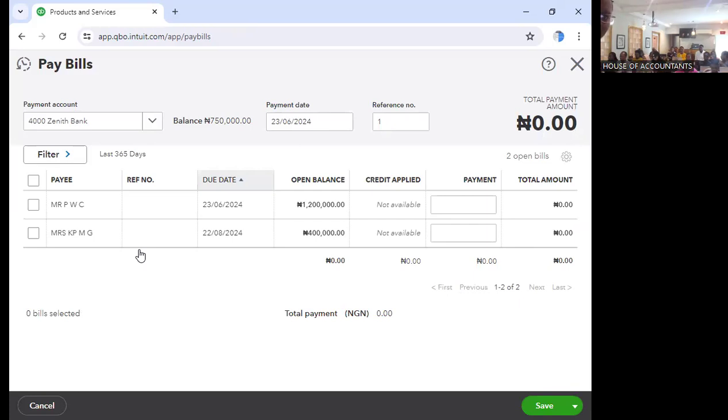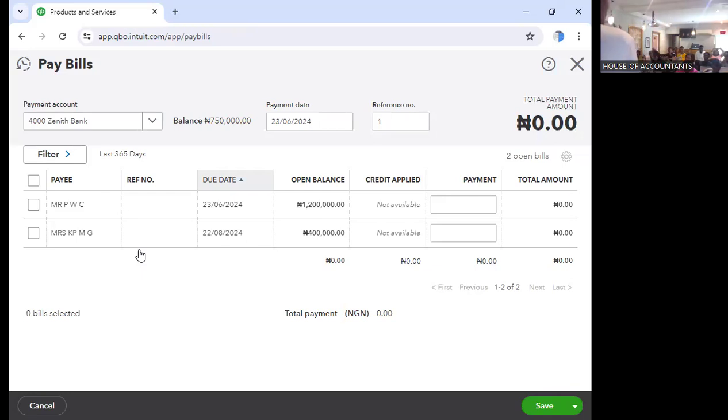Can we see there now? You can see this outstanding that we are to pay. We have 1.2 to Mr. WPC. We have 400 to who? Mrs. KPM. So how much are we paying? Can you see our Zenith Bank? How much do we have in the Zenith Bank? 750. That is our opening balance. Do you still remember our opening balance? That is our opening, because we are yet to make any revenue.